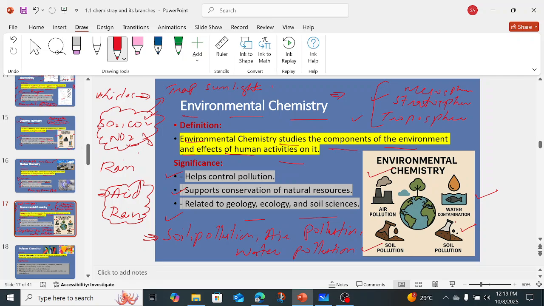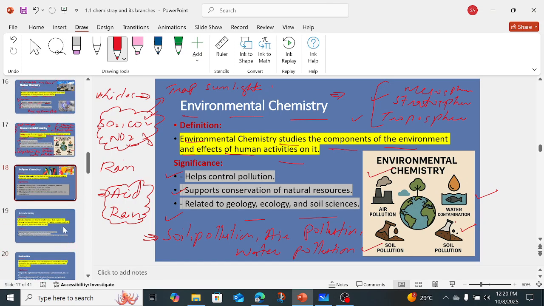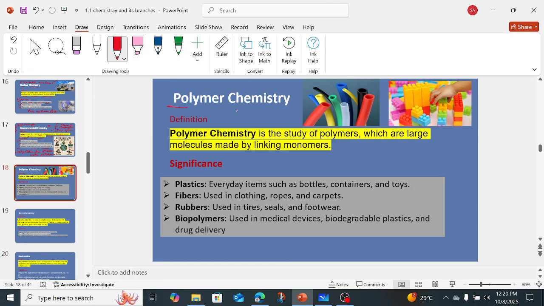Also comes green chemistry as well. Okay, now we have another branch that is known as polymer chemistry. Polymer chemistry is the study of polymers, which are large molecules made by linking monomers, right? Monomers are the small molecules. When many monomers combine together, they form a large molecule, which is known as the polymer. So this is the polymer, and the individual unit is known as the monomer.